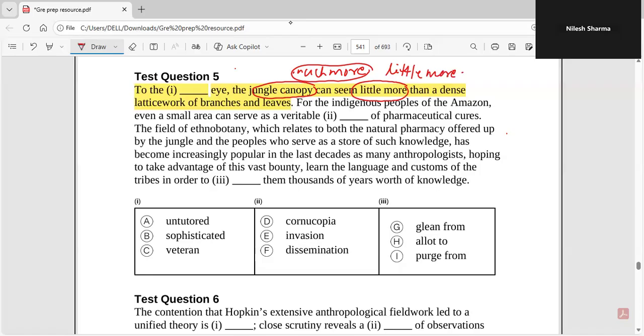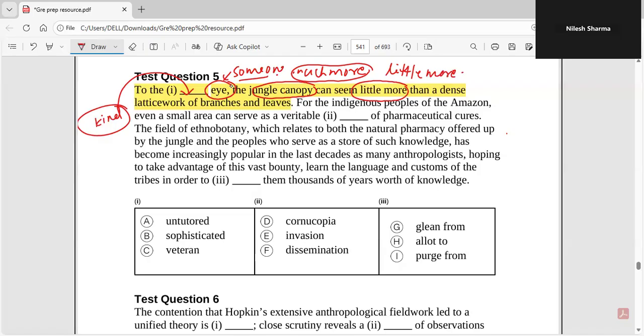Second thing, when they say to the blank eye, it means definitely there has to be someone. Isn't that so? Whenever they say eye, that means there has to be a person, right? There has to be a person whose eyes they are talking about. So, in the first blank, you basically have to come up with a word that is describing the kind of person. There is a particular set of people, a particular group of people, for whom the forest or the jungle is just a dense network of branches and leaves, it's nothing more than that, right?